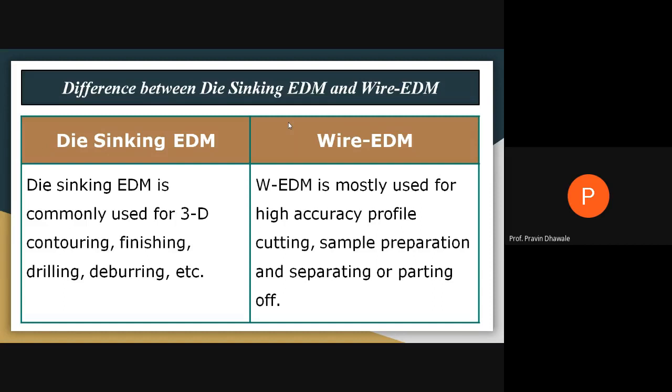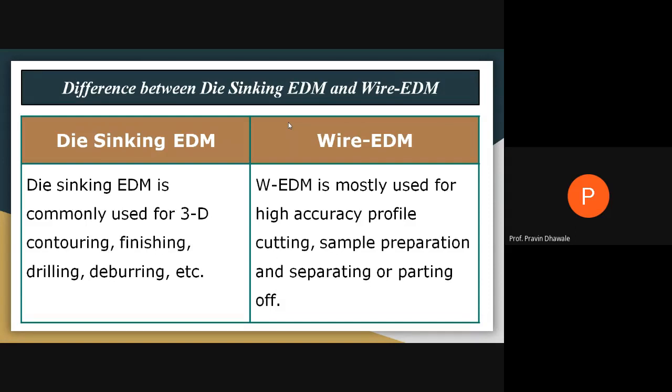The next point will be regarding the profile shape. A die sinking EDM machine is commonly used for 3D contouring, finishing, drilling, and deburring operations. 3D contouring means any complicated shape can be produced. Fragile shapes or critical shapes can be produced by using this die sink EDM machine.